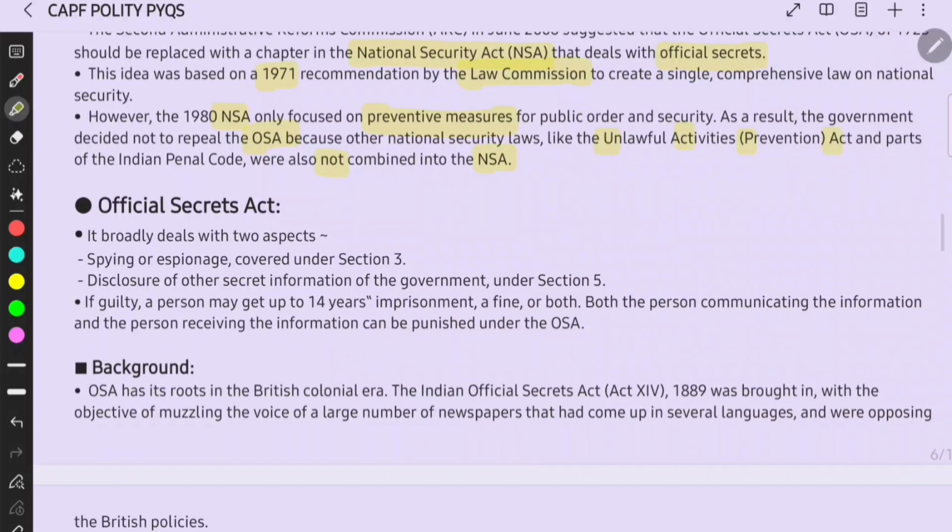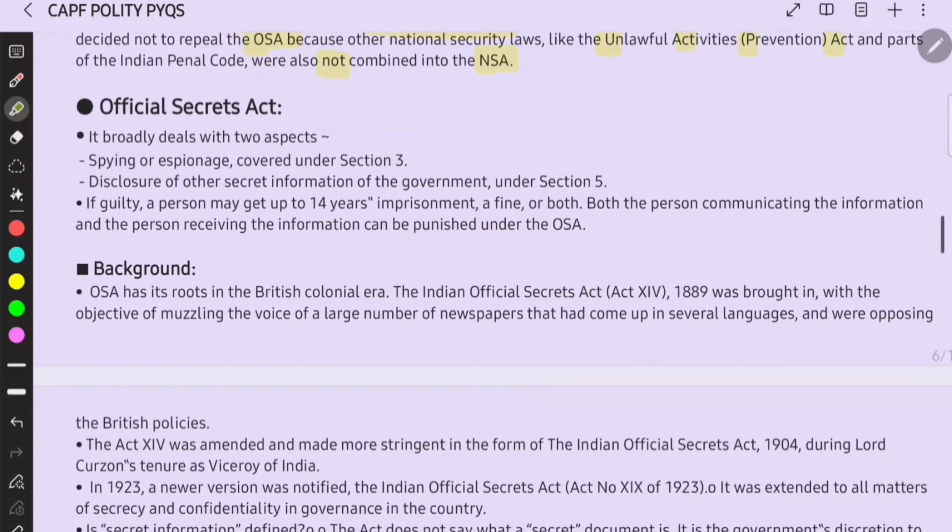Then the Official Secrets Act broadly deals with two aspects. That is spying, espionage, right? It is covered under section 3. Disclosure of other secret information of the government is covered under section 5. If guilty, a person may get 14 years imprisonment.